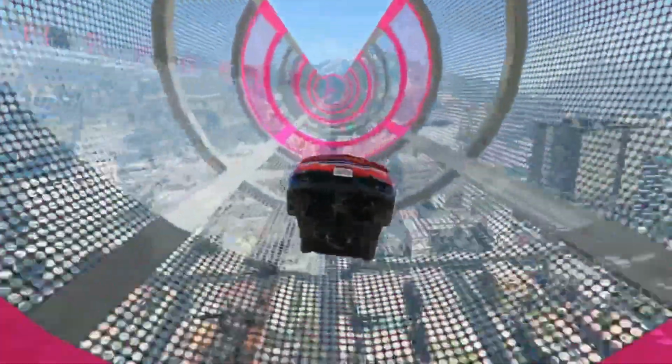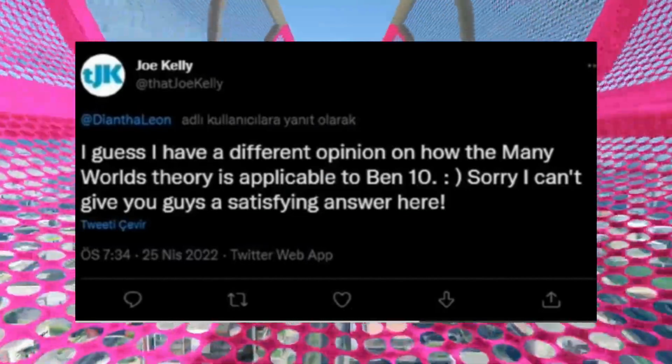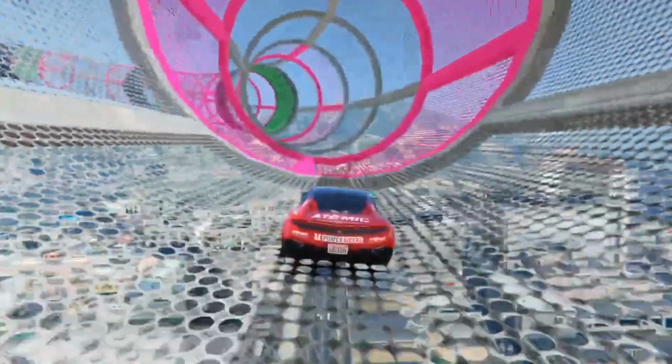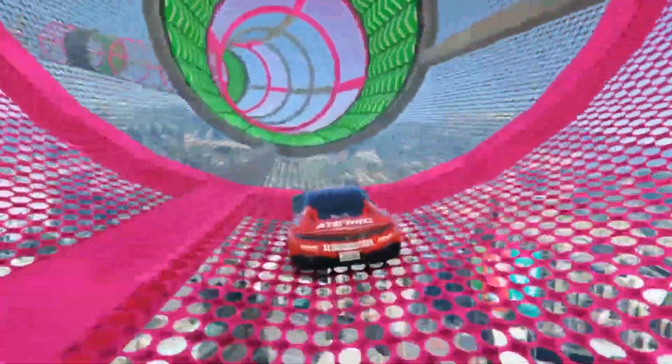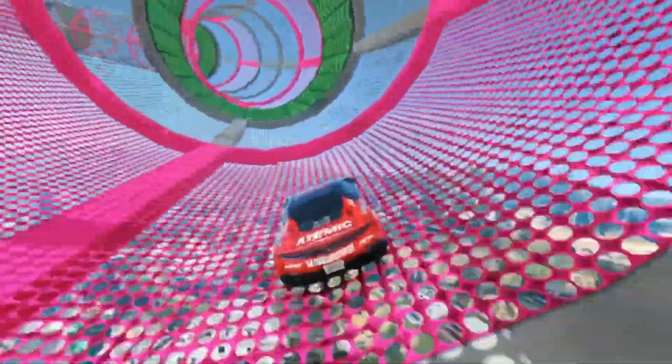Also, dude, stop using statements of Joe Kelly. He doesn't even know how the multiverse in Ben 10 works. I know you don't have any actual proofs for your claims, therefore you have to rely on these statements that won't help you, so please stop it and get some help.